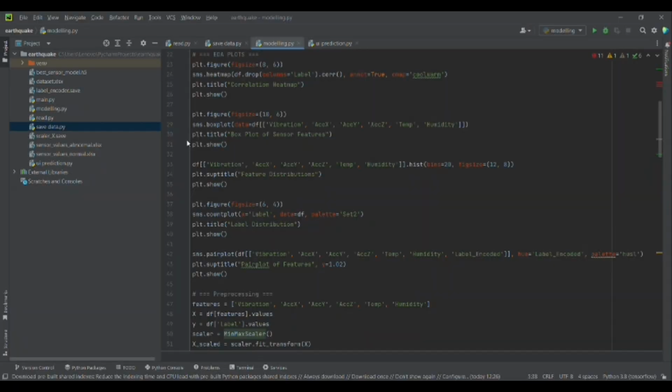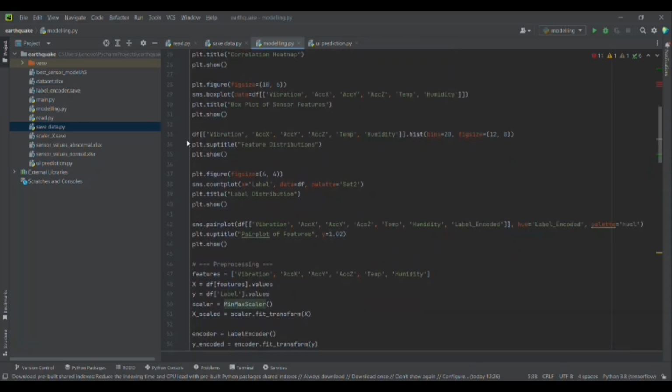The modeling script is a complete machine learning pipeline designed for classifying sensor data using deep learning models. It begins by loading the dataset from an Excel file and encodes the target labels for compatibility. Several exploratory data analysis plots are generated to visualize feature distributions, correlations, and label balance. The data is then pre-processed by scaling the input features and reshaping them to fit the requirements of recurrent neural networks.